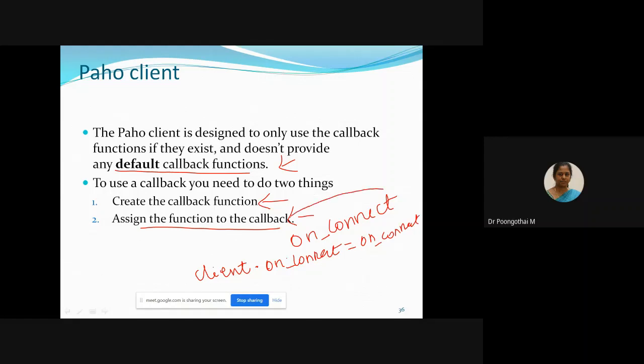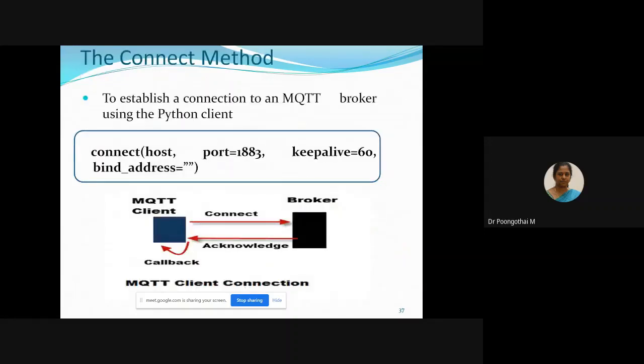First you have to develop this function. After that, you attach that function into the client. This step is very important in the Paho MQTT client. This will be your callback function. It will keep tracking your connection acknowledgement. If the connection is successful, this callback is triggered by this statement. For that, you have to start the loop. The connect method I have explained in the previous class. This is the syntax. So connect, give host name alone, general syntax.